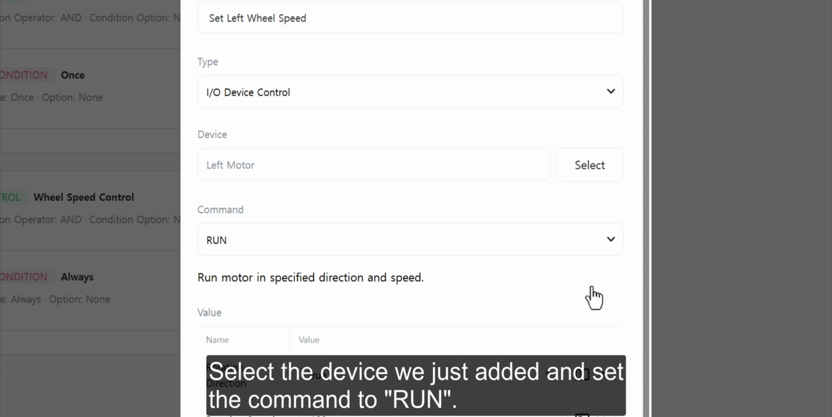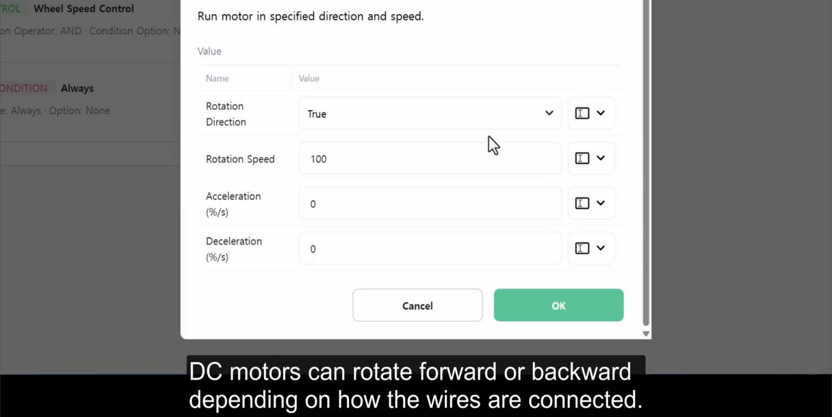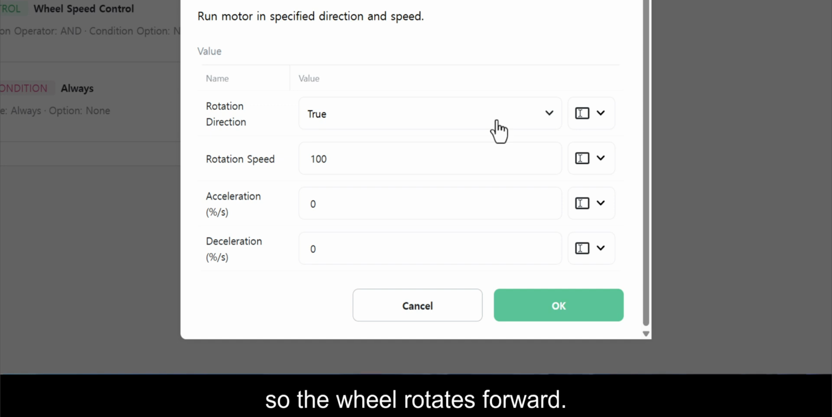Select the device we just added and set the command to run. DC motors can rotate forward or backward depending on how the wires are connected. Test the actual rotation and set rotation direction to true or false so the wheel rotates forward.